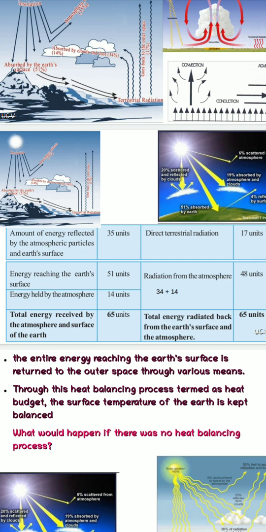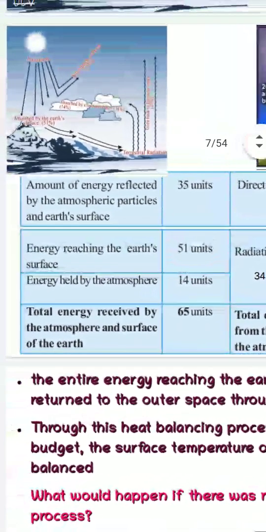Energy reaching the earth's surface is 51 units. And energy held by the atmosphere is 14 units. All these we discussed earlier. The total energy received by the atmosphere and surface of the earth is 51 plus 14 units, that is 65 units. 35 units is reflected back to outer space. So only 65 units remain on the surface of the earth and in the atmosphere.